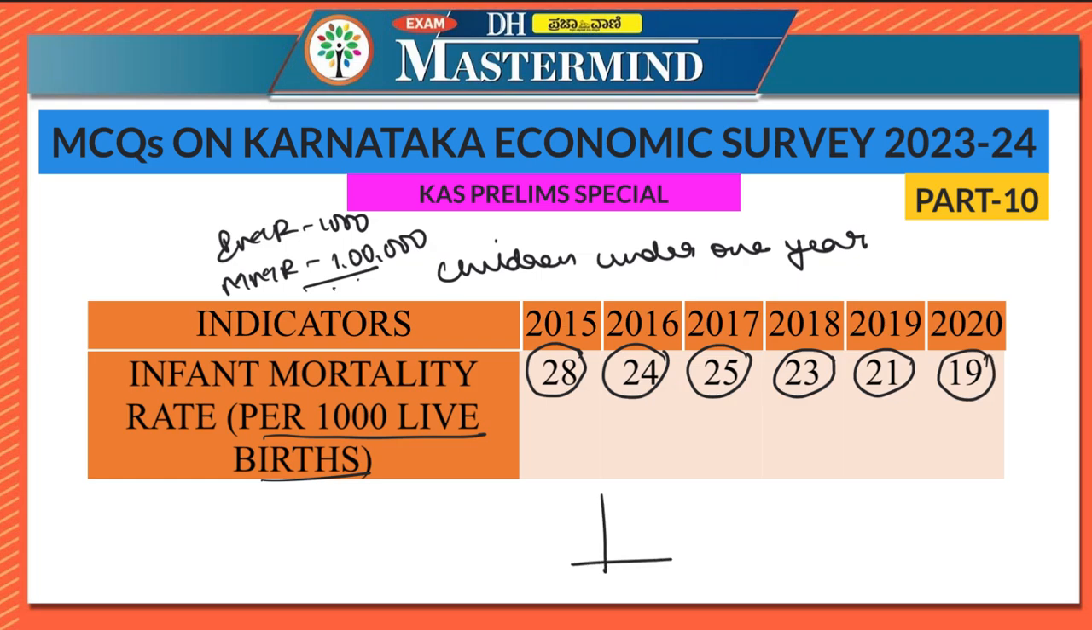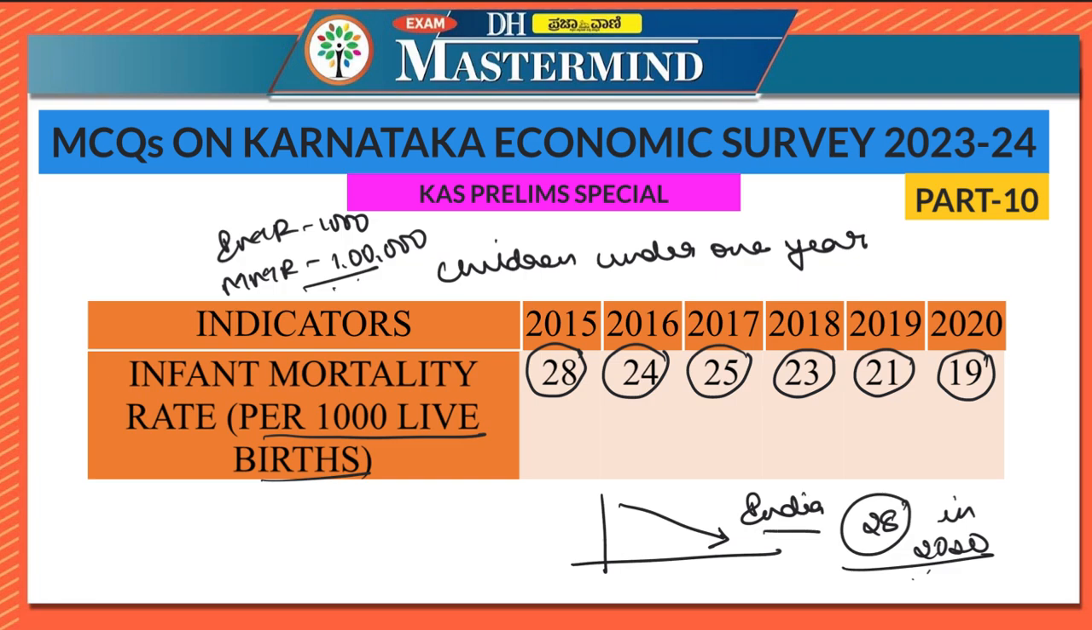So if you look at the graph of infant mortality rate, it has steadily come down. So IMR has steadily decreased in the state of Karnataka. At the national level, IMR was 28. Please note it down. It was 28 in the year 2020. Therefore, we can say that the IMR of Karnataka is lower than the national average. So 28 is for India, or the national level.